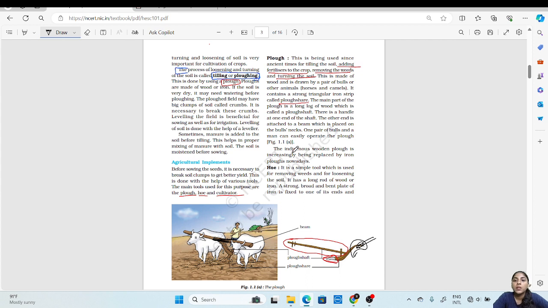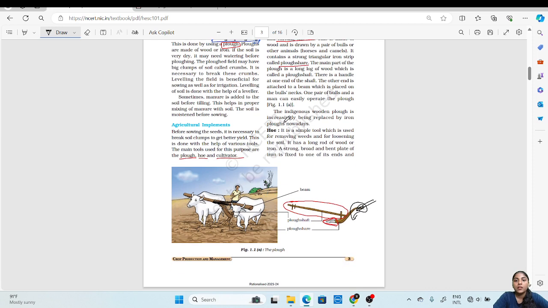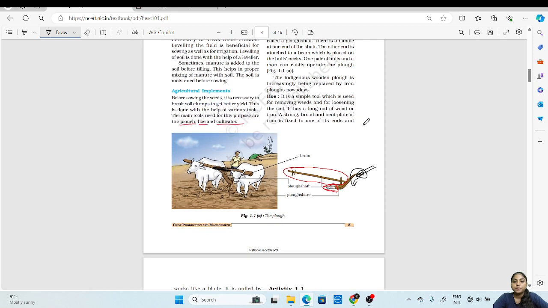This beam of wood is placed on the neck of the bulls. Then the indigenous wooden plow is now increasingly being replaced by an iron plow, as I have already said.